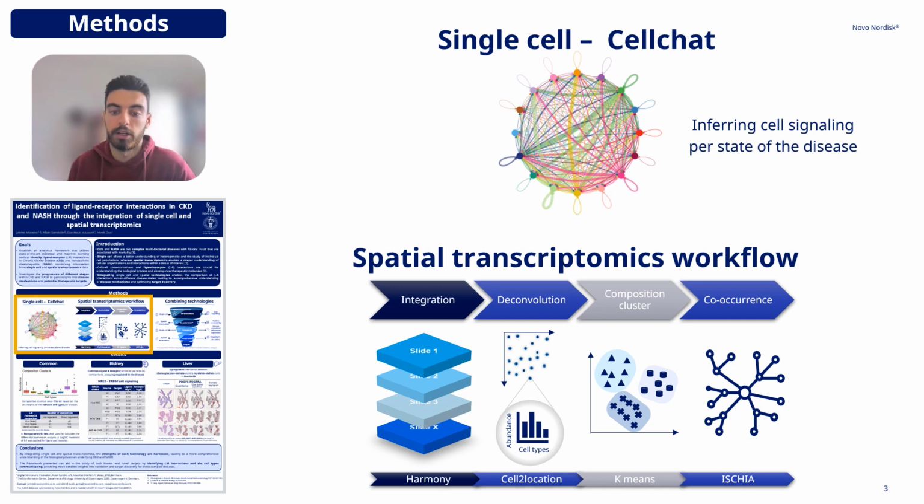On the other hand, we create a workflow for the spatial data, which consists of integrating all the slides using Harmony, where we ignore the three dimensions for this part of the analysis. Then we deconvolute the output using search location in order to see the cell types present within the spots. Using a simple k-means algorithm, we perform a composition cluster analysis, grouping the spots with similar cell type proportions. And finally, we calculate the co-occurrence using the tool ISMB, which determines if the frequency of two cell types appearing together in a composition cluster is higher than expected, indicating a potential interaction between them.